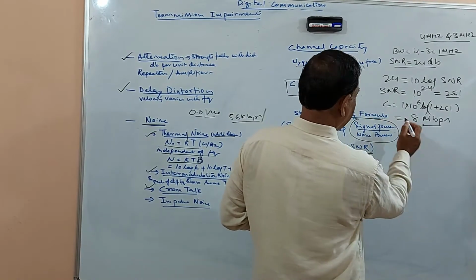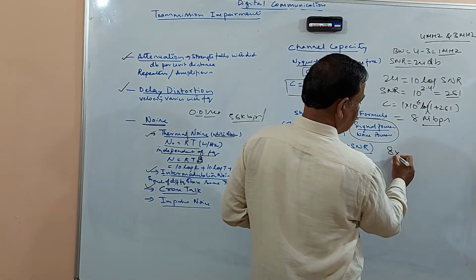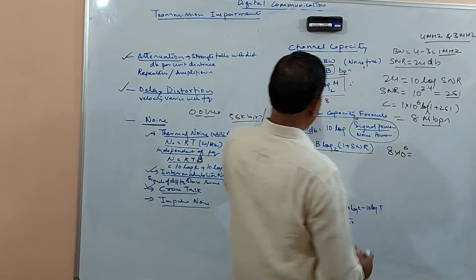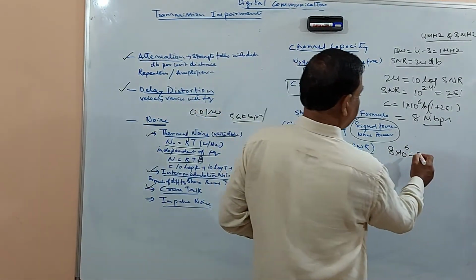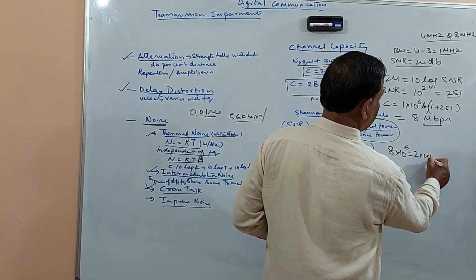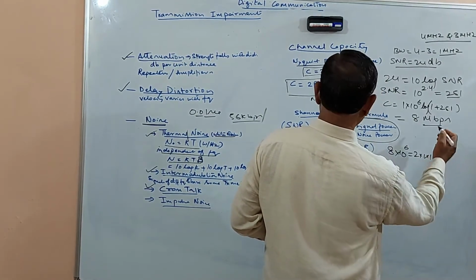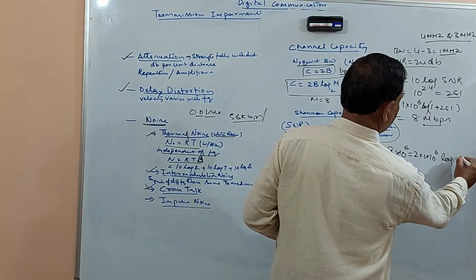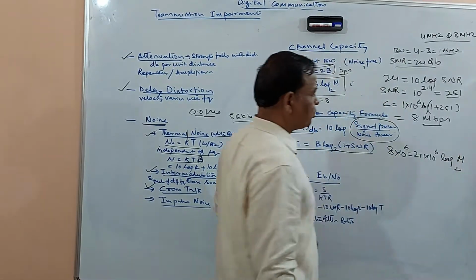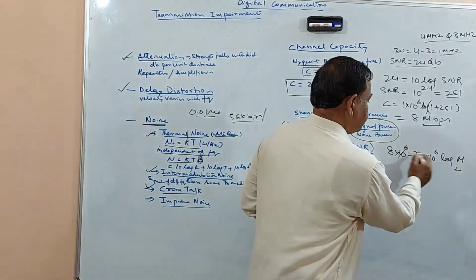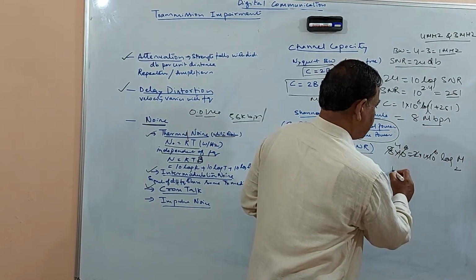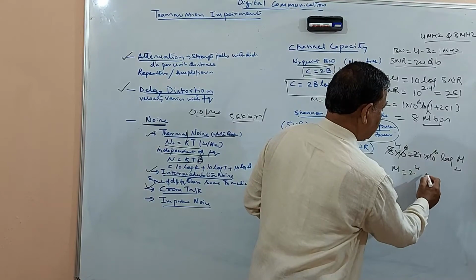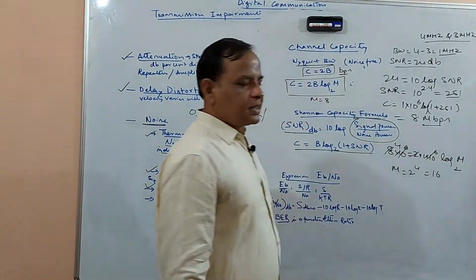C is 8 Mbps, so 8 into 10 to the power of 6 equals 2 into 1 into 10 to the power of 6 into log m to the base 2. If you calculate, m is equal to 2 to the power 4, which is equal to 16 levels.